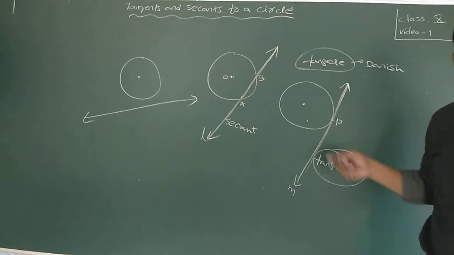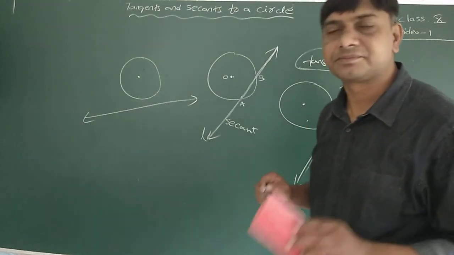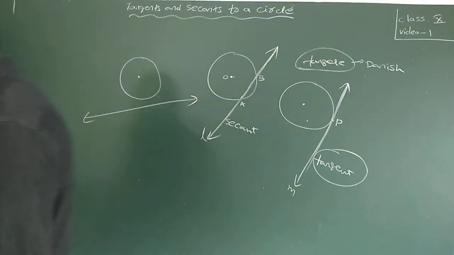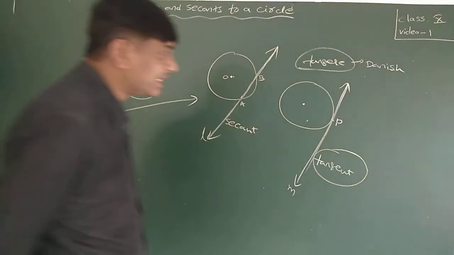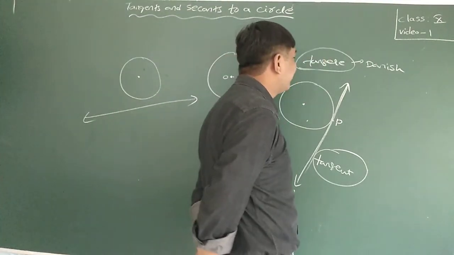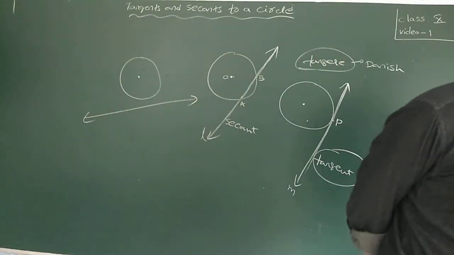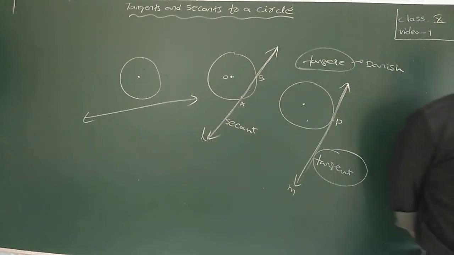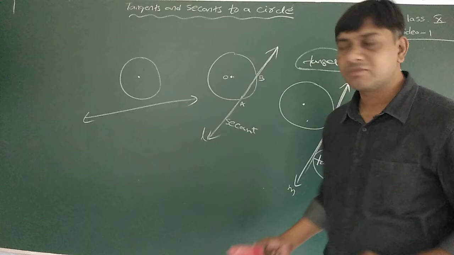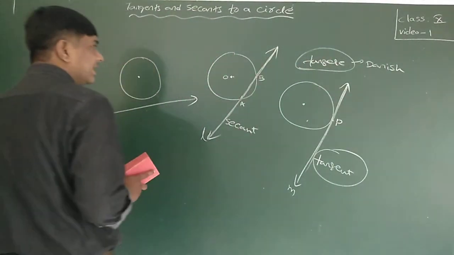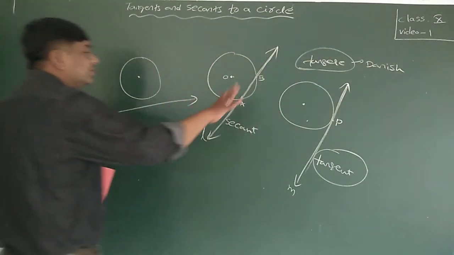So the word tangent is derived from the Latin word tangere, which means to touch, and this was introduced by a Danish mathematician, Thomas Finke, in 1583. Understood? This is about tangent.